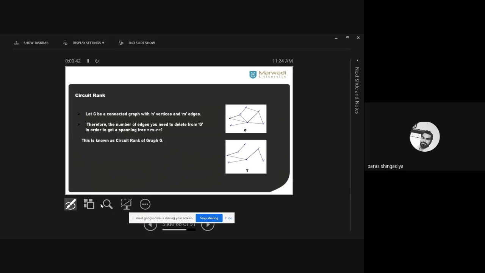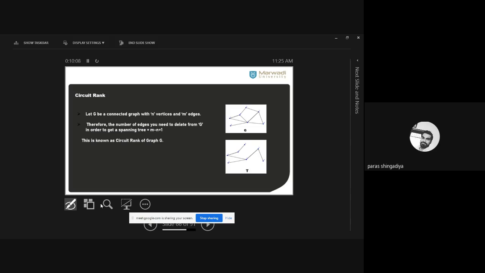N is the number of vertex quantity and m is the number of edge quantity. Therefore, the number of edges you need to delete from the graph G to make a spanning tree, to make a tree, is equal to m minus n plus 1. You need the total number of edges and the total number of vertices, and then find the answer of m minus n plus 1, and that gives one numerical value.